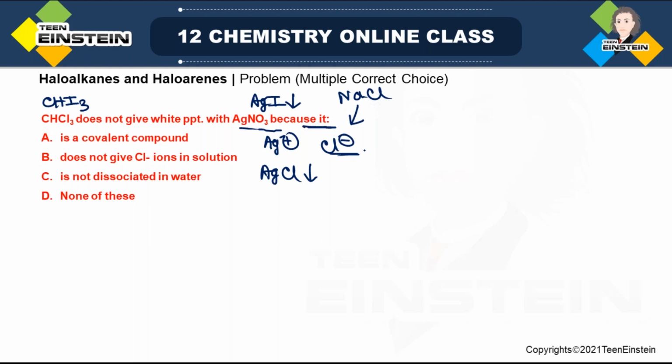Now this is also correct. Actually, as it is a covalent compound, that is why it is not giving Cl minus. So B is as if the result of A, right? It is not dissociated in water. Not dissociated means you are not getting free Cl minus ions, and that means it is true. And the last option is none of these. But once you know that the first option is correct, obviously none of these is not possible, because if it is correct, that means A, B, C all will be wrong. So these three are the correct options, A, B, C.